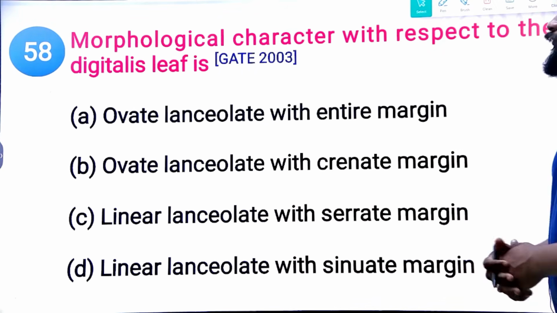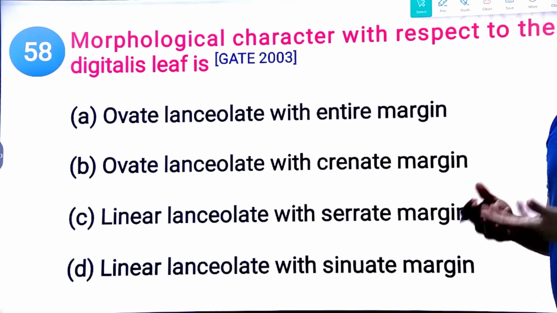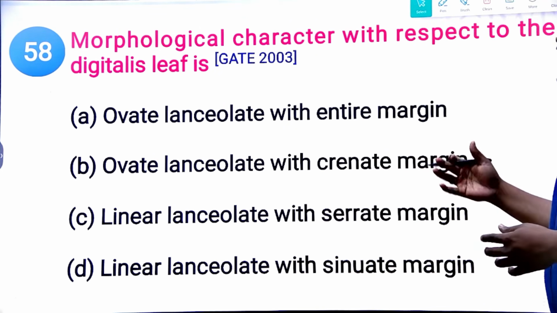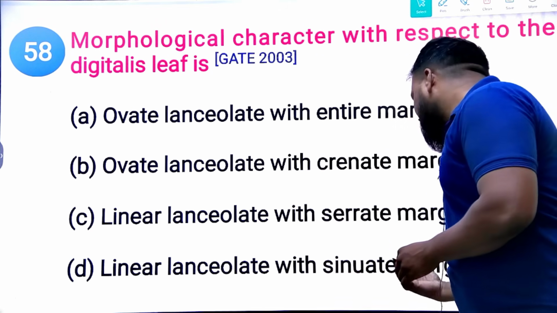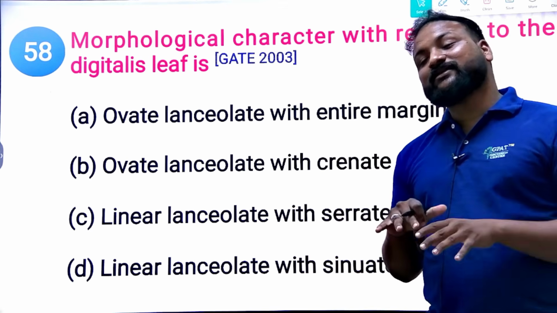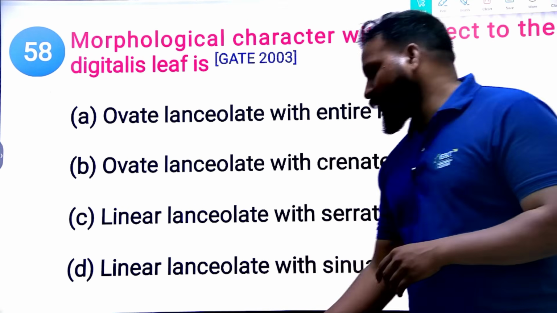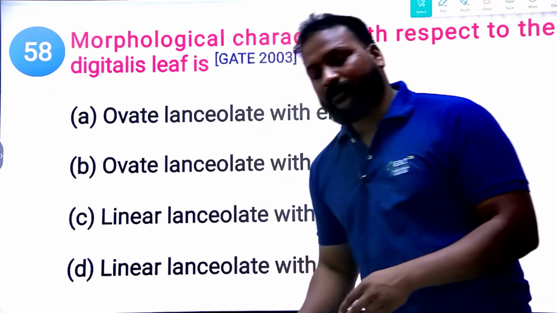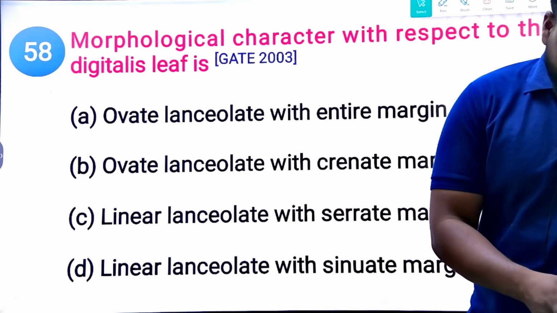Next, the morphological characteristic with respect to the Digitalis leaf is: ovate lanceolate with entire margin, ovate lanceolate with crenate margin, linear lanceolate with serrate margin, or linear lanceolate with sinuate margin. Yes, this question is from the GATE examination. They do not ask that much regarding morphology, but we have already clearly mentioned it.